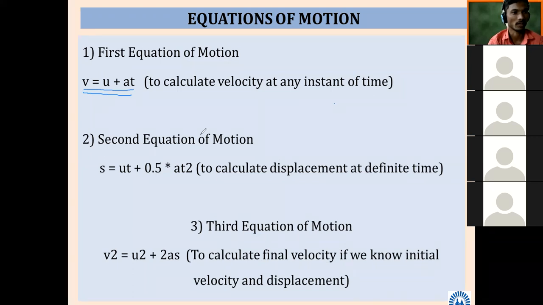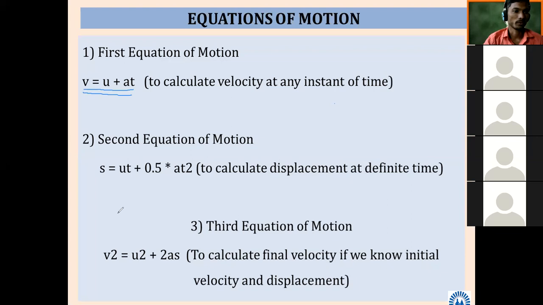Now somebody has told what is V. V is the final velocity in meter per second. U is initial velocity in meter per second. A is acceleration, T is time in second. Okay, so I will note down first equation of motion. Then second equation of motion. So what is second equation of motion? Yes, S is equal to UT plus 1 half AT square. Correct.